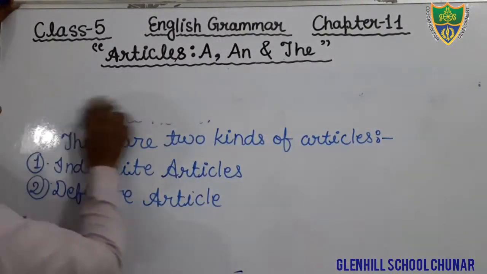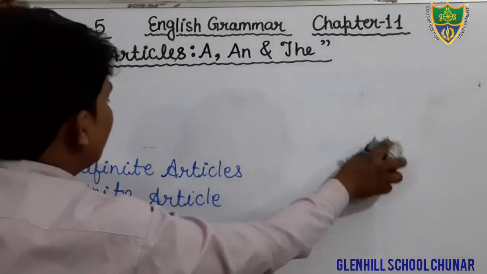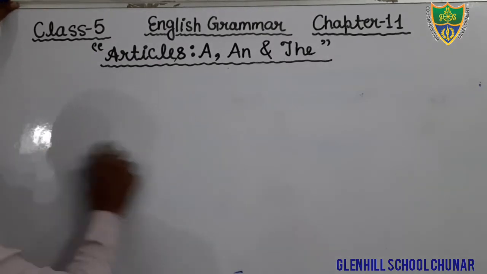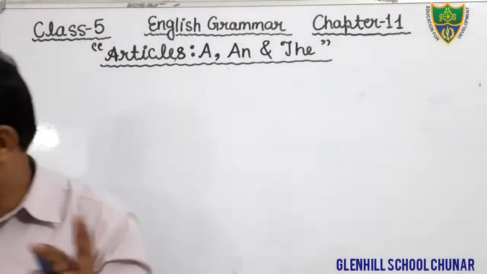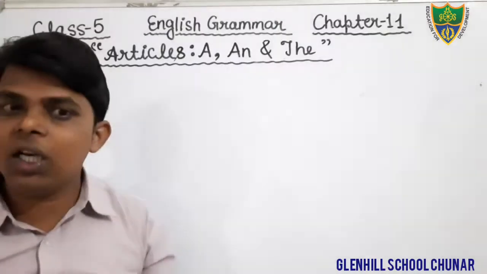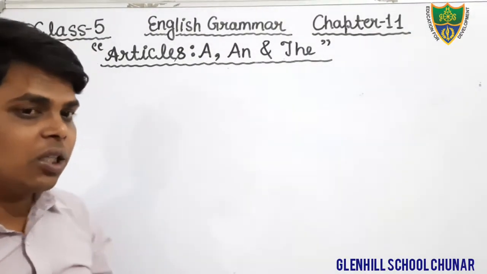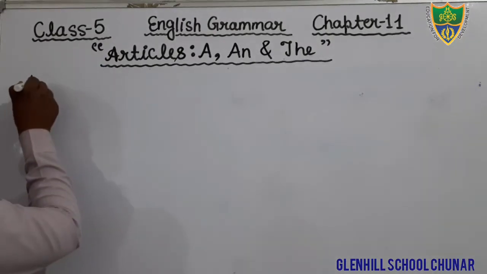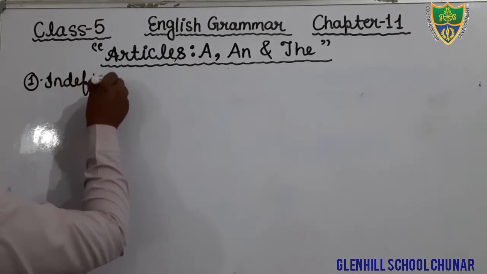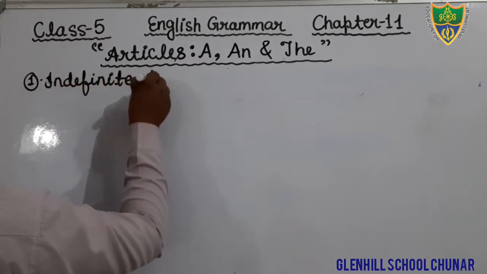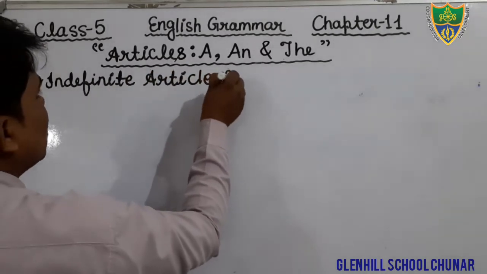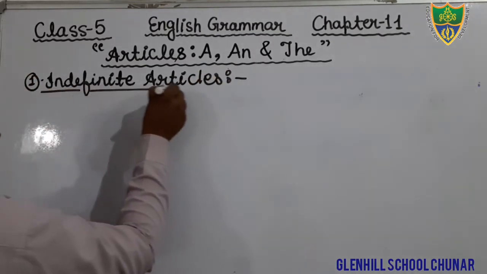The words a, an, and the, these three words are known as articles in the English language. Now put the heading. There are two kinds of articles you have written in your notebook. The first one is indefinite article and the second one is definite article. So, students, put the heading: indefinite articles.